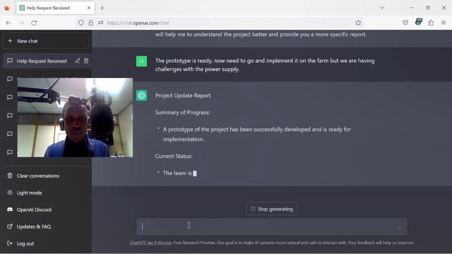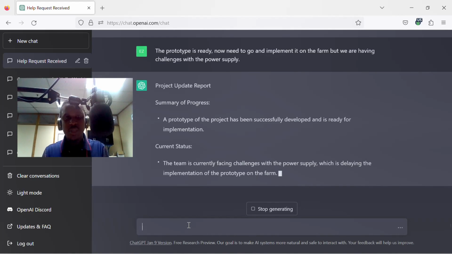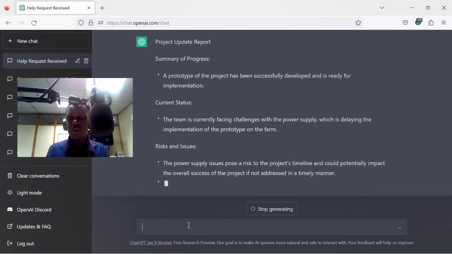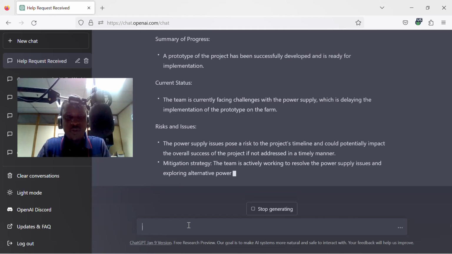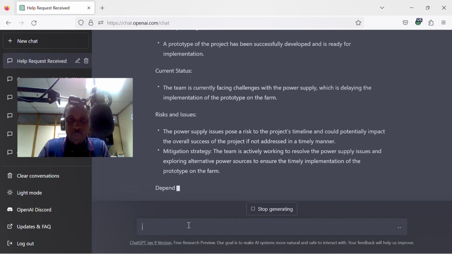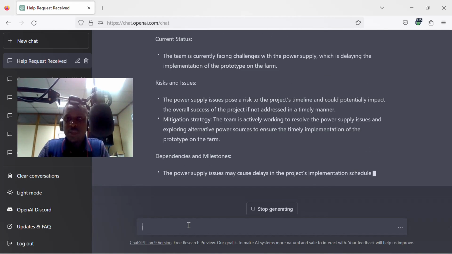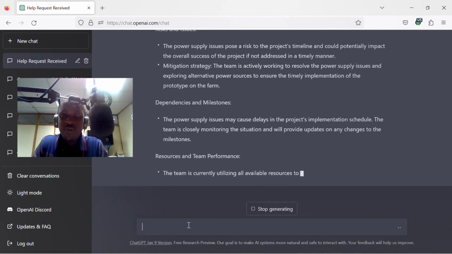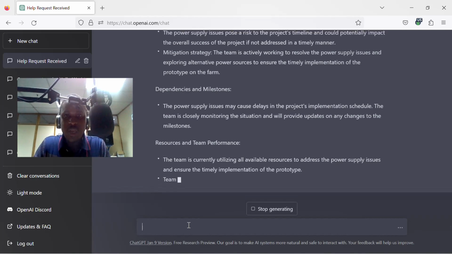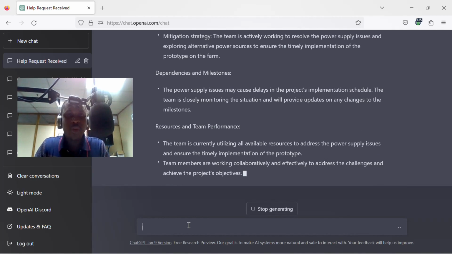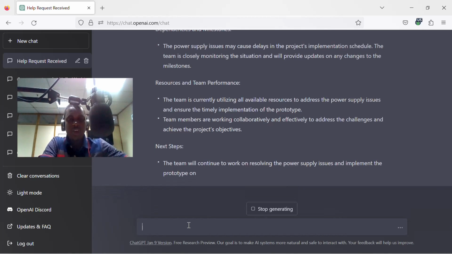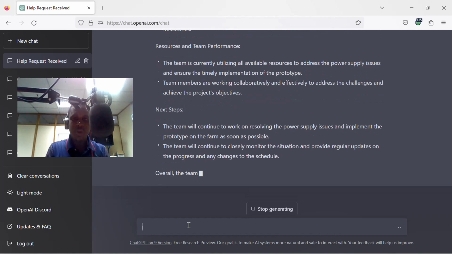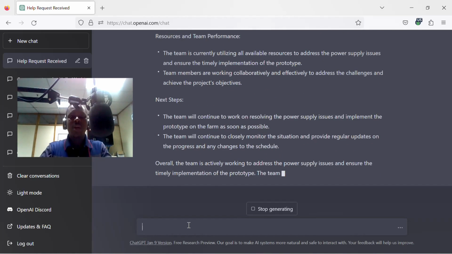Summary of progress. A prototype of the project has been successfully developed and is ready for implementation. Current status. The team is currently facing challenges with the power supply, which is delaying the implementation of the prototype on the farm. Risks and issues. The power supply issues pose a risk to the project's timeline and could potentially impact the overall success of the project if not addressed in time. Mitigation strategy. The team is actively working to resolve the power supply issues and explore. So it will write everything for you. You can actually ask it to shorten, to lengthen, even to paraphrase. All those things you can ask ChatGPT.